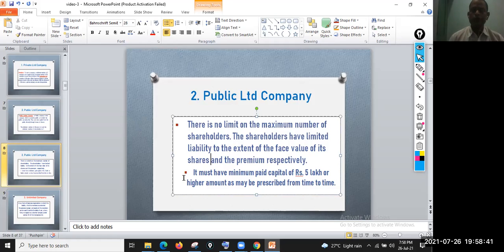It must have a minimum paid capital of 5 lakh, as compared to the private limited company's 1 lakh. That is 5 lakhs or higher, and it can be amended from time to time.